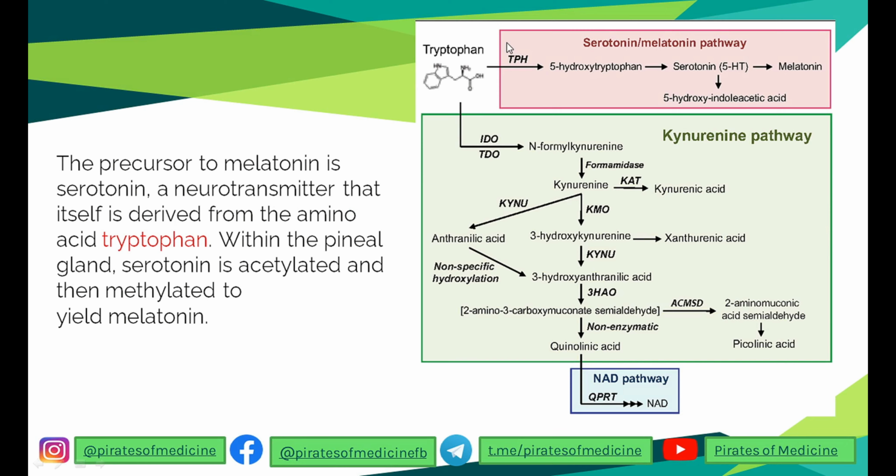The tryptophan is the precursor. Tryptophan forms 5-hydroxytryptophan. Then it forms serotonin, and from serotonin, melatonin is formed. So in the pineal gland, serotonin is acylated and then methylated to yield melatonin, and serotonin itself is formed from tryptophan. So melatonin is the only neurohormone which is formed from an amino acid.